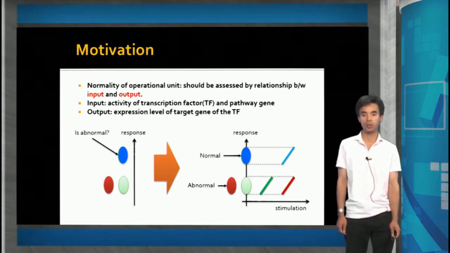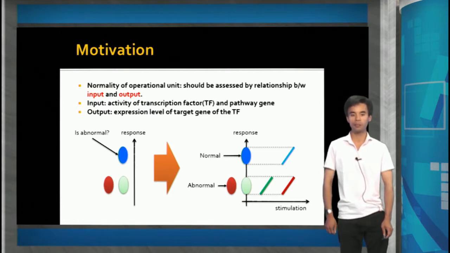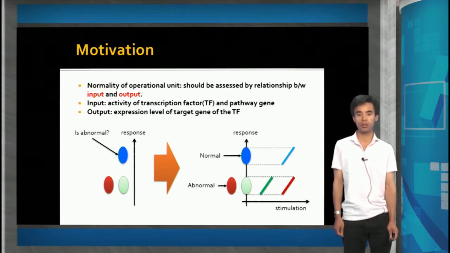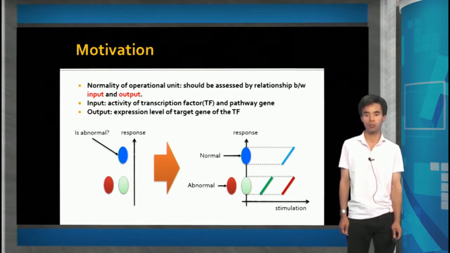That is, the strong response of samples in the blue circle stems from strong stimulation. The blue circle is normal. Samples in the red circle show low response even with a strong stimulation. Therefore, we should consider the strength of stimulation and response simultaneously to find malfunctioning components.